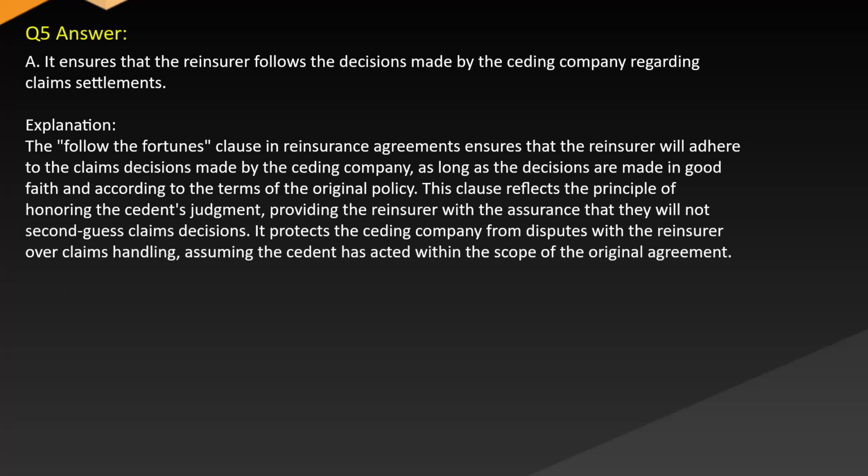Answer A. It ensures that the reinsurer follows the decisions made by the ceding company regarding claims settlements. Explanation. Follow the fortunes clause in reinsurance agreements ensures that the reinsurer will adhere to the claims decisions made by the ceding company as long as the decisions are made in good faith and according to the terms of the original policy. This clause reflects the principle of honoring the cedent's judgment, providing the reinsurer with the assurance that they will not second-guess claims decisions.